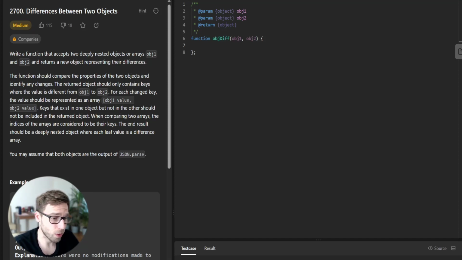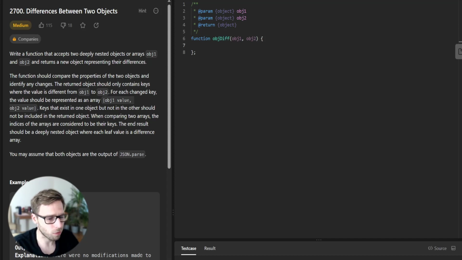We are on day 20 of our 30-day JavaScript LeetCode challenge, and today's problem is called difference between two objects, number 2700. So let's dive right into it. We are asked to find the difference between JavaScript objects. First off, what do we mean by object differences? We are talking about a way to compare two JavaScript objects and identify the keys whose values are different between the two.